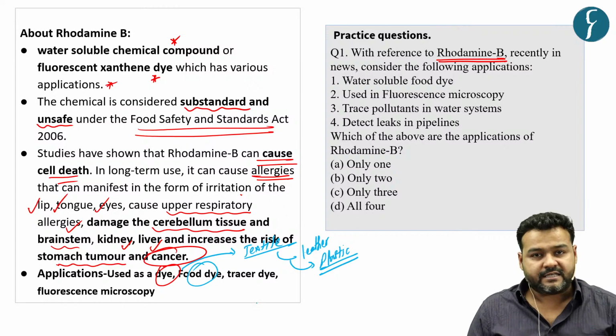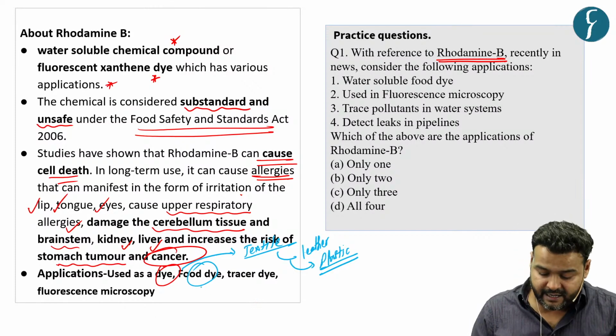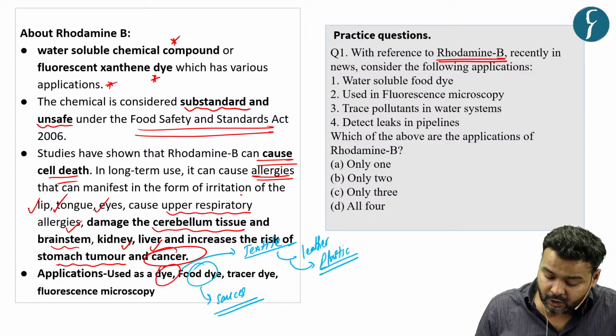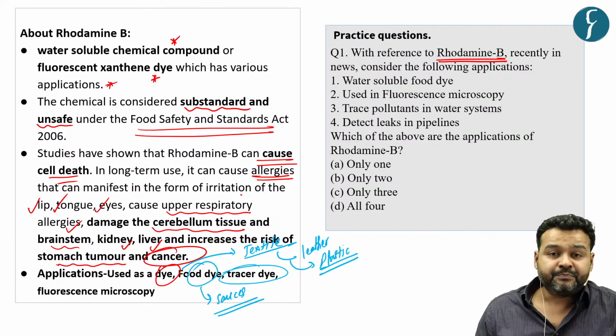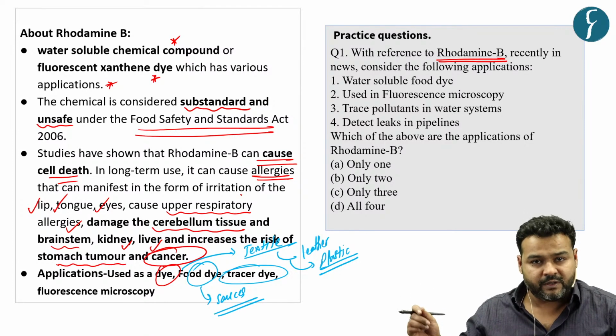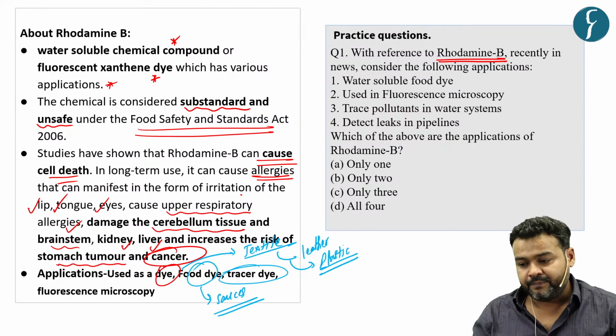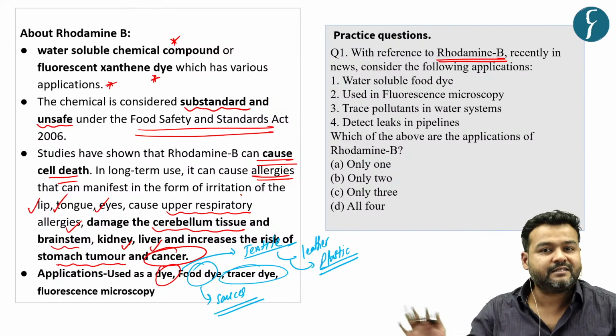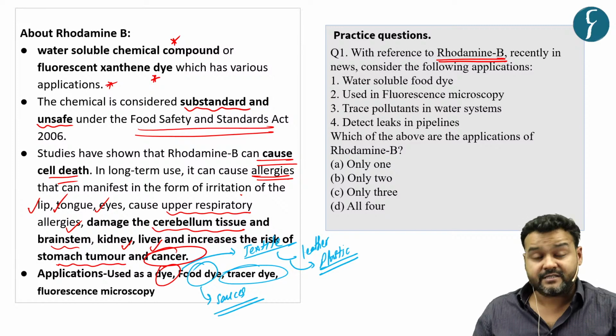As a food dye, just know that cotton candy and various sauces, especially those used in Chinese food making, use it. It is also used as a tracer dye to find leakage in pipelines because it is soluble. It gets mixed with water, and this pink color can tell you where the leakage or contamination is.